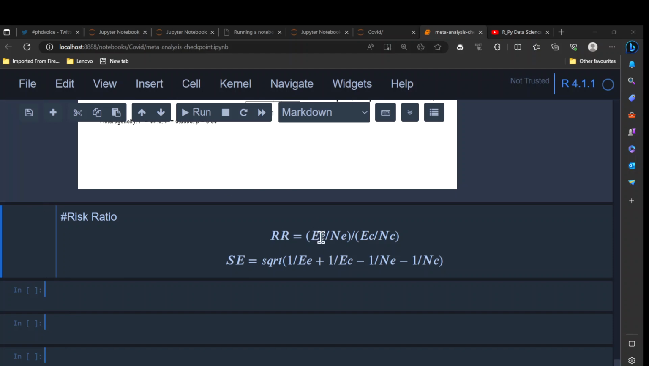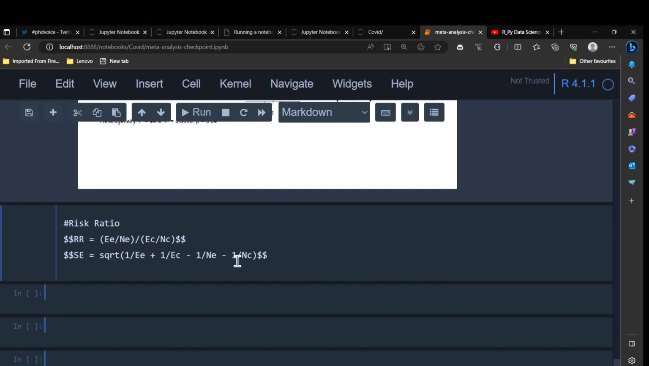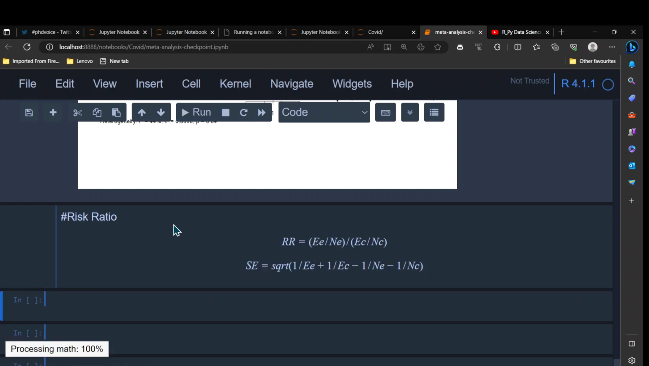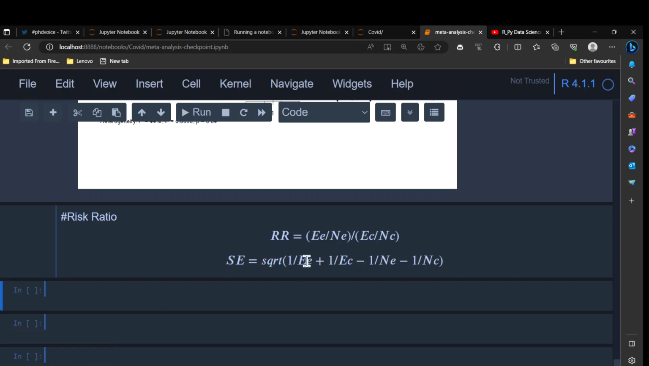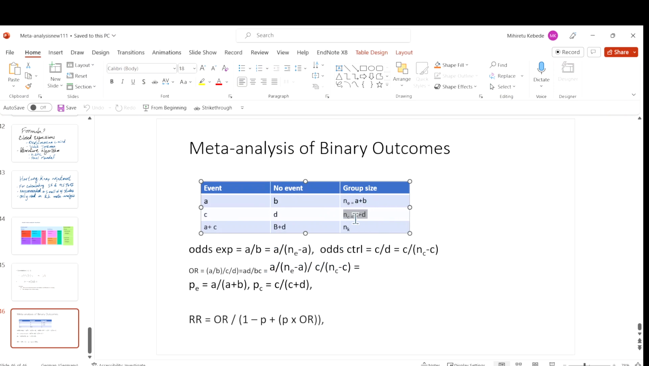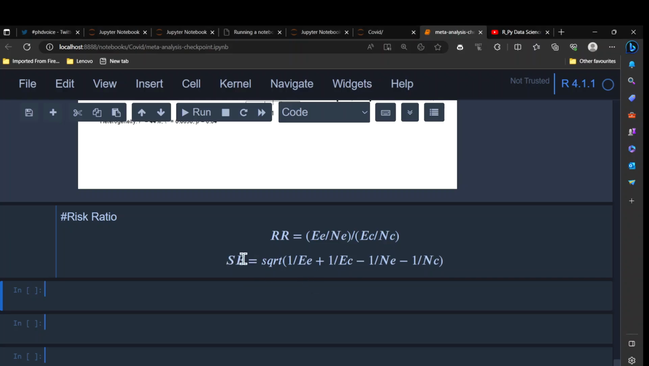So this is the formula of the risk ratio: EE, the number of events in the experimental group, divided by the total, that is the probability of disease in the exposure group, and the probability of disease in the control group. And to calculate the standard error, because you need this value for pooling, you need the square root of 1 over the event, that is the A in the 2 by 2 table, plus 1 over the events in the C, the number of events in the control group, and then you subtract 1 over the total populations, NE and NC. With that you calculate the standard error of the risk ratio.